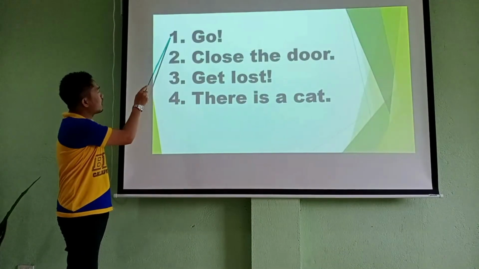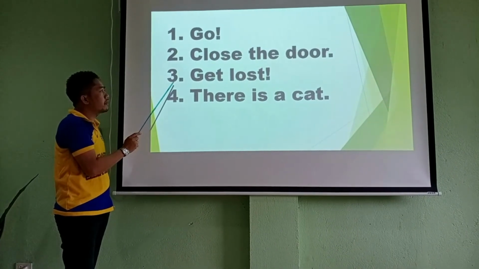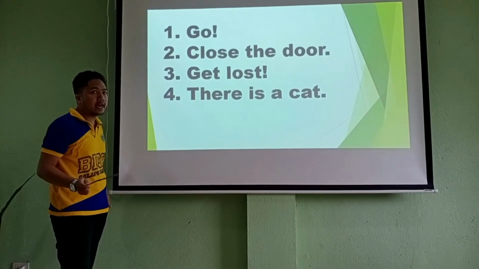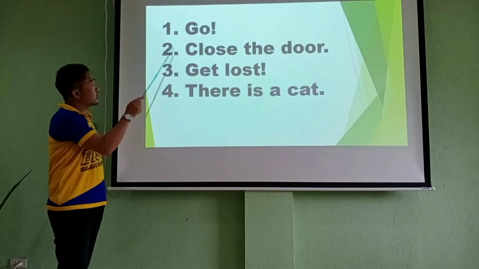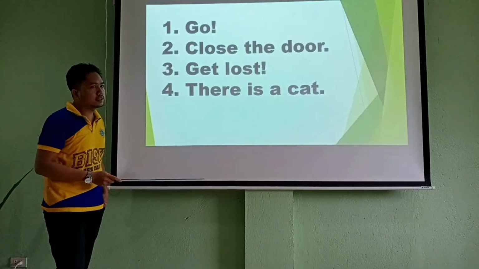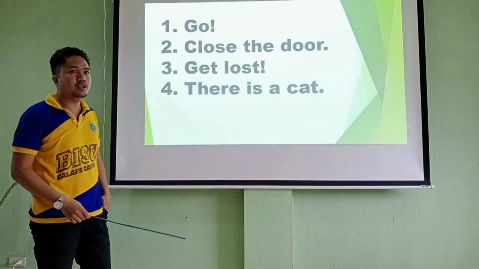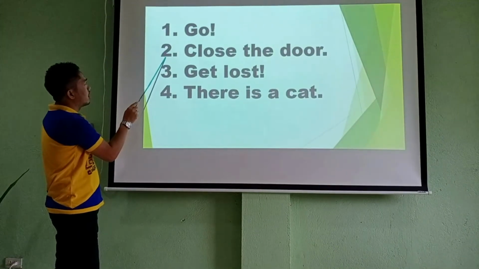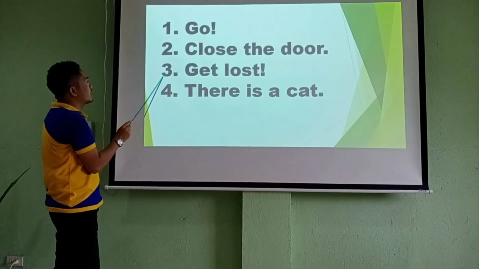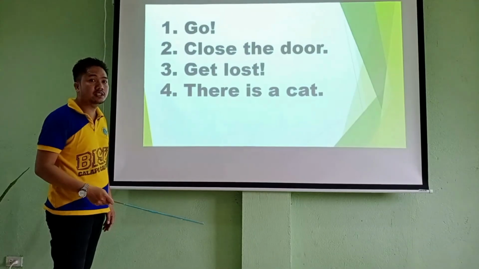So, sentences 1, 2, 3 are called imperative sentences. You might ask, where is the subject? The subject in all the sentences, except number 4 of course, is the imaginary subject you. So you have there, you go, you close the door, you get lost. But again, in English, we simply delete the imaginary subject you.